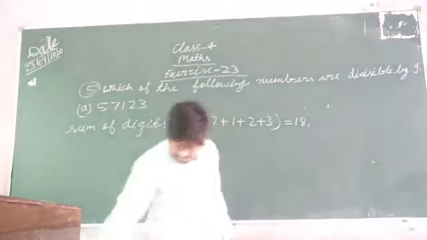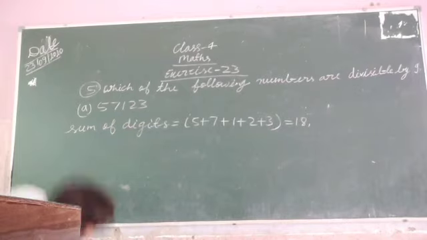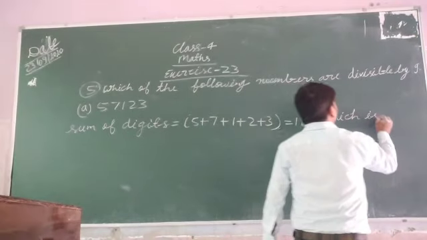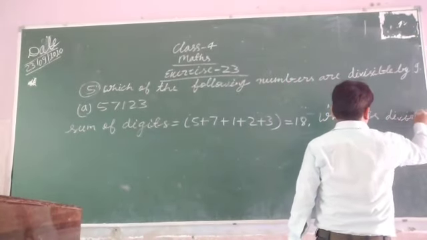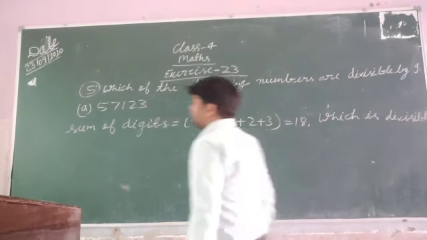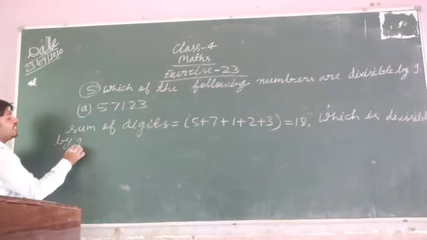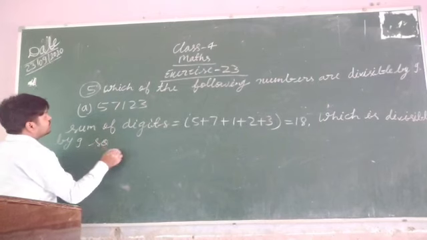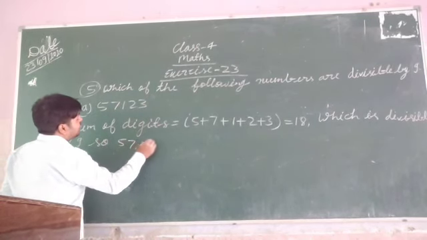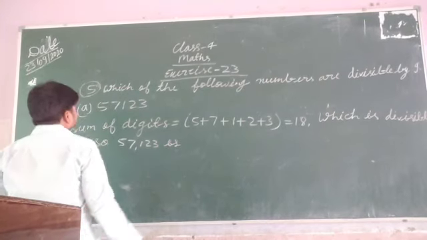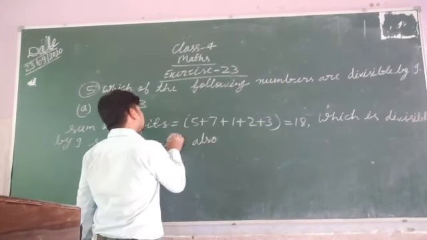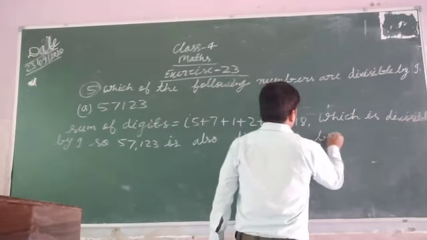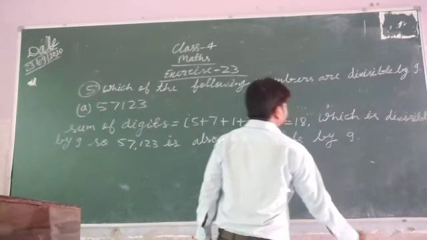Okay, it is 18 and 18 is divisible by 9. Then you can say, so 57,123 is also divisible by 9.